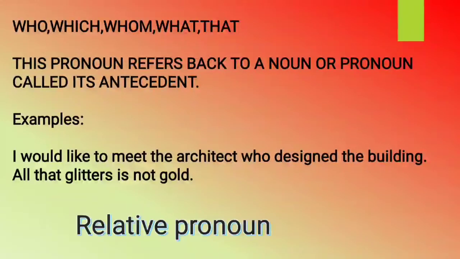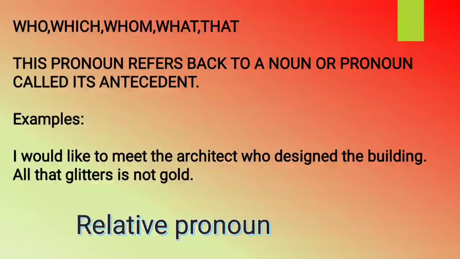Okay, our next pronoun is relative pronouns. What are relative pronouns? A relative pronoun relates or refers back to a noun or pronoun. It is known as the antecedent. Suppose I mention some sentences like: I would like to meet the architect who designed the building. Suppose I say: all that glitters is not gold.